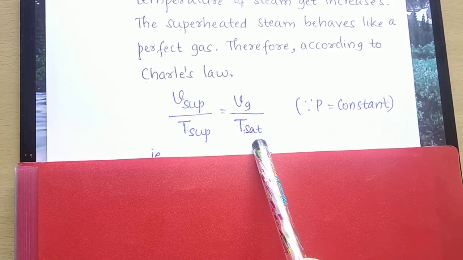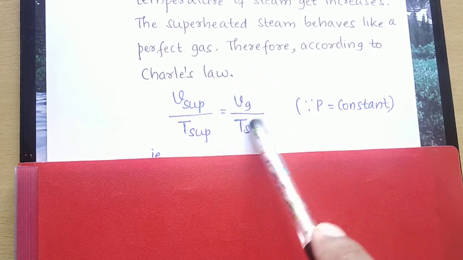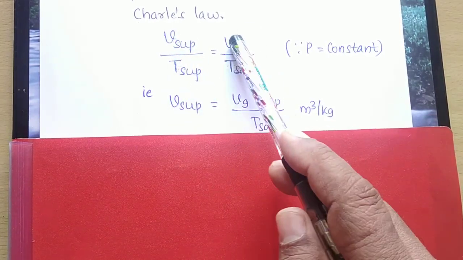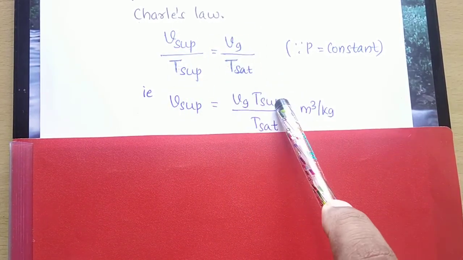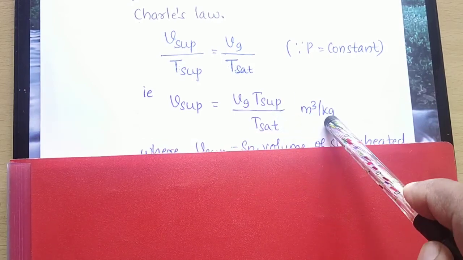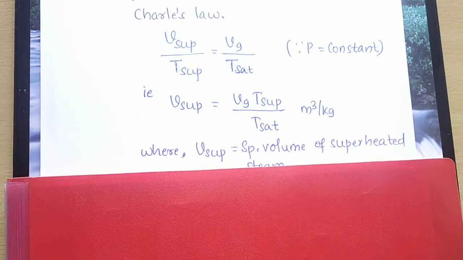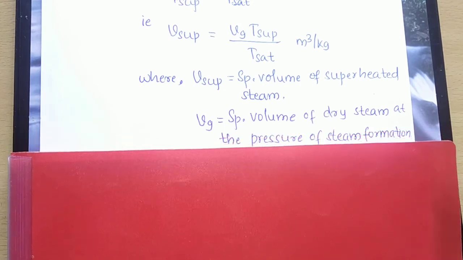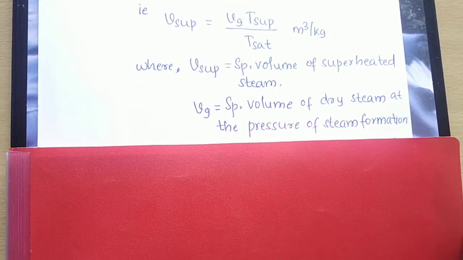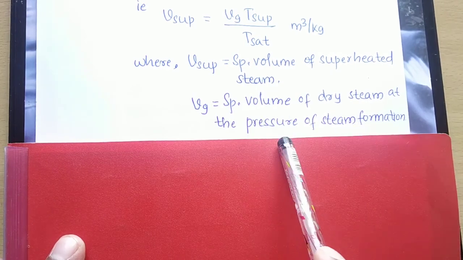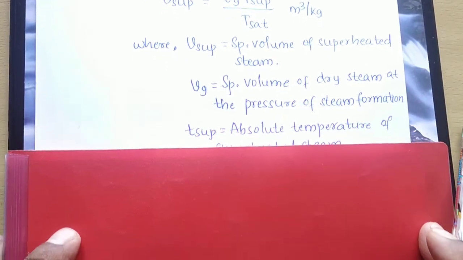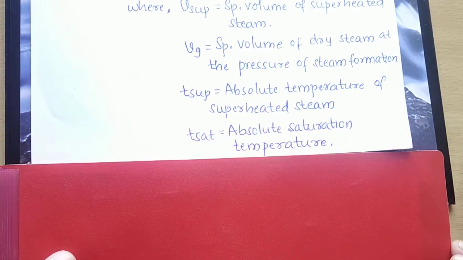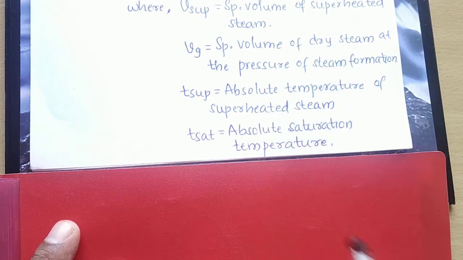This T sat is the saturation temperature corresponding to Vg. Therefore I can write the answer as V superheated equal to Vg into T sup divided by T sat meter cube per kg. Where V sup is the specific volume of superheated steam, and Vg is the specific volume of dry steam at the pressure of steam formation, whatever pressure I am taking for formation of steam. T sup is the absolute temperature of superheated steam, and T sat is the absolute temperature of dry saturated steam.